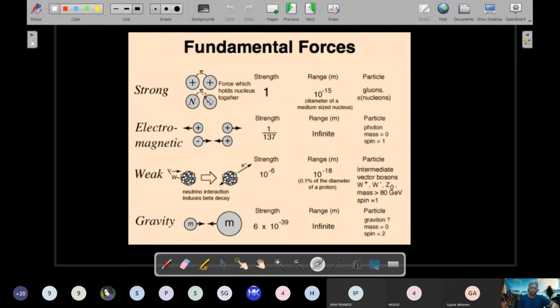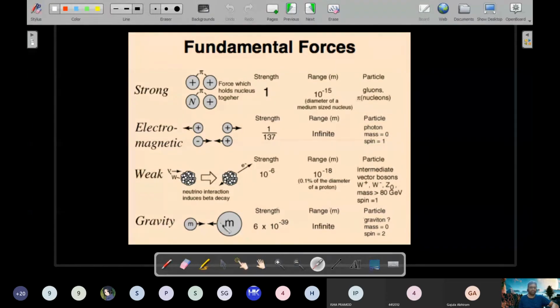So what are those interacting particles that are thrown at each other in order to have this force? They are listed here. In case of strong nuclear force, the particles which are exchanged to feel the force are called gluons and pions. Then electromagnetic forces are exchanged using photons. So light is responsible for the electromagnetic force being felt by the particles. The mass of a photon is 0. There is a spin also associated, but we need not look at all these things. Then weak nuclear forces are exchanged using some vector bosons. It's much more complicated, as you could see.